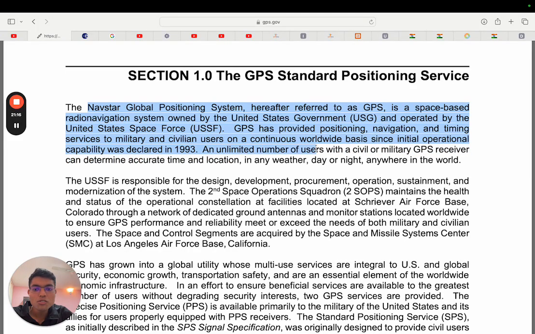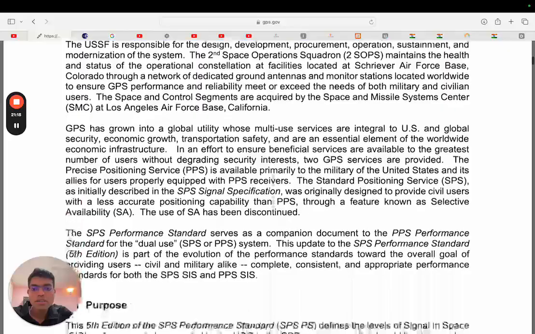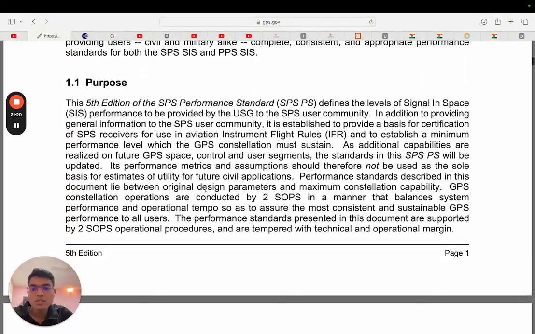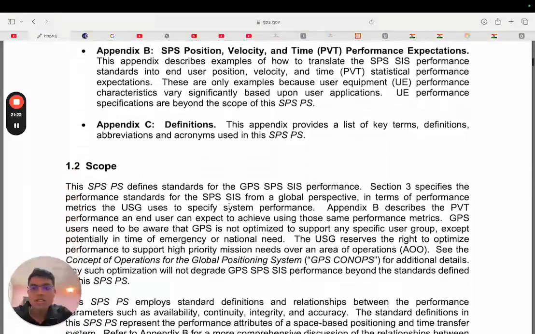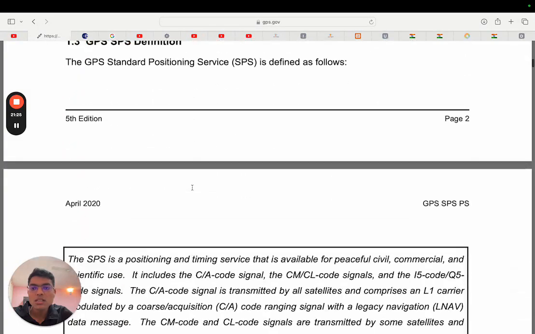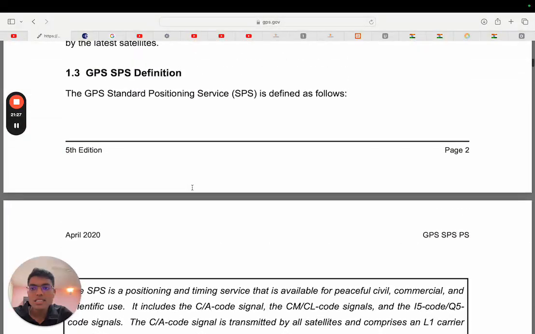An unlimited number of users are there. Now, it will tell you one or two paragraphs to read, then for the purpose you can read one paragraph. So now you will understand everything and then the scope of the GPS. Now you see there is the standard positioning service, what we were looking for.